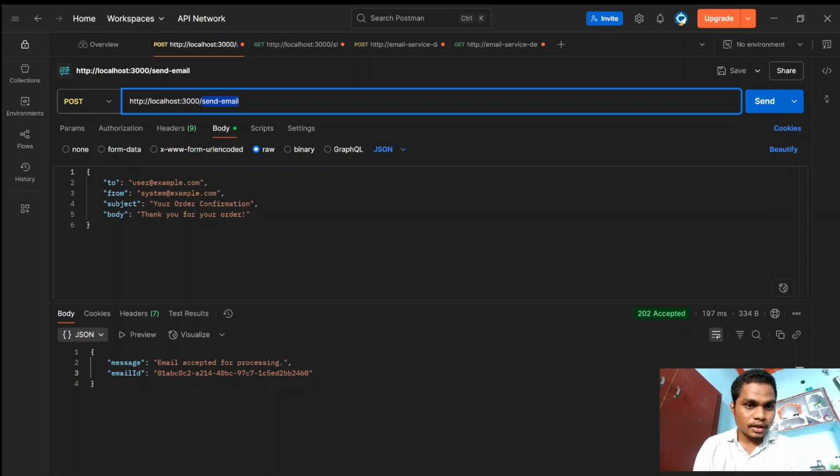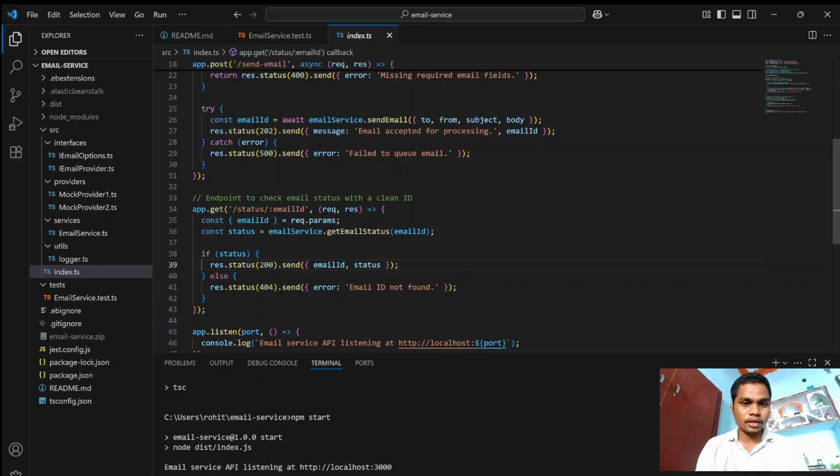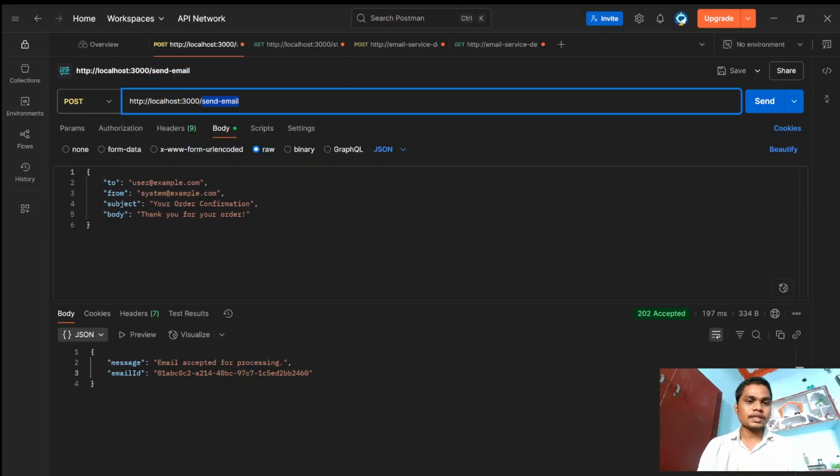You see that send-email is the API route. It will reach, as I said earlier, the index.ts. You see here the endpoint to queue an email, which really helps to check whether the email is processing or not.